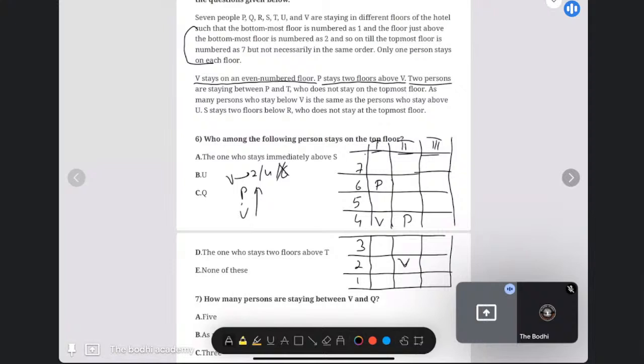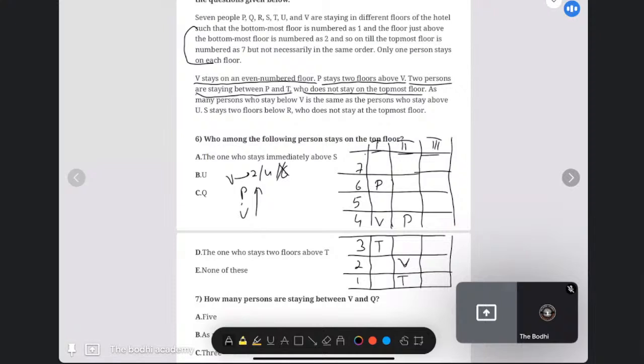Now, two persons are staying between P and T. T does not stay on the topmost floor. So, in the first case, T will come here, two gaps. In the second case, T can come either on the topmost or on the bottommost. But it is saying that T is not staying on the topmost floor. So T will not come on the topmost. So T will come on the bottommost.